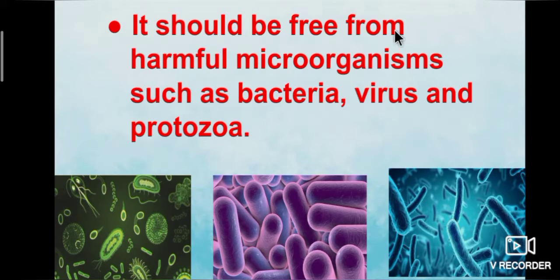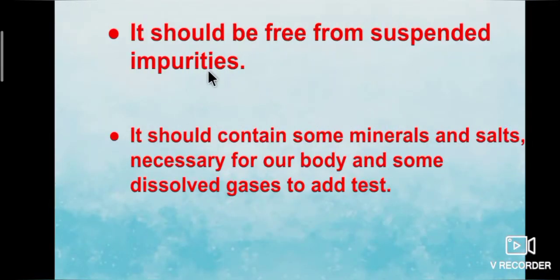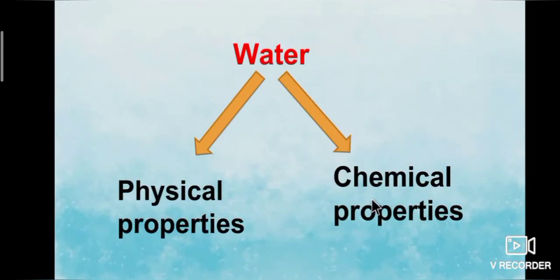Potable water should be free from harmful microorganisms such as bacteria, virus and protozoa. Potable water should be free from suspended impurities. What do you mean by suspended impurities? Clay, dust particles, germs are suspended impurities. It should contain some minerals and salts necessary for our body and some dissolved gases to add taste.